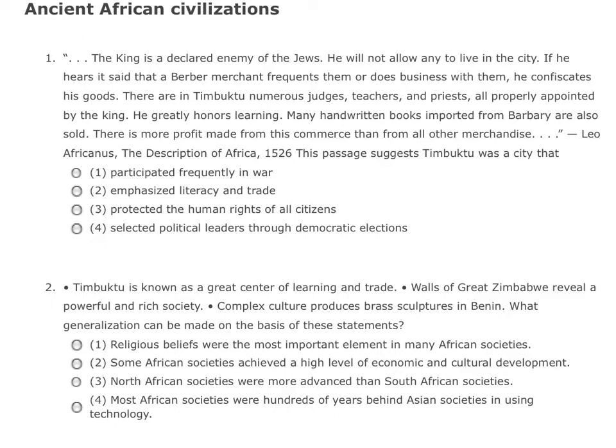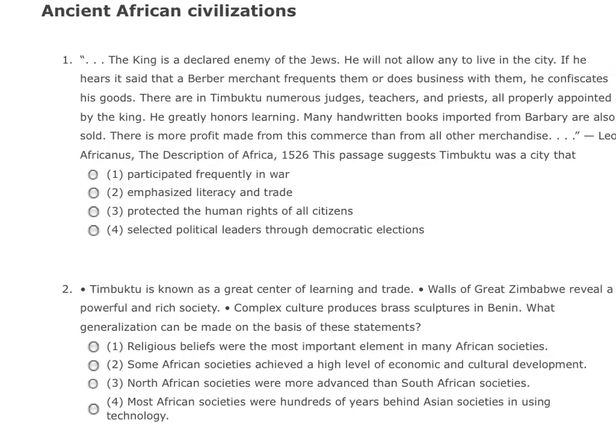Well, the question reads, this passage suggests that Timbuktu was a city that: 1, participated frequently in war; 2, emphasized literacy and trade; 3, protected the human rights of all citizens; or 4, selected political leaders through democratic elections.